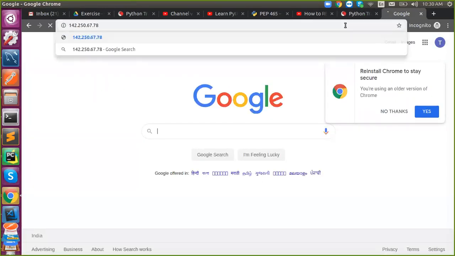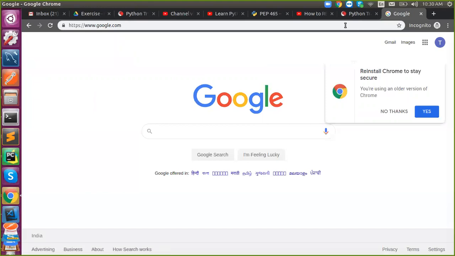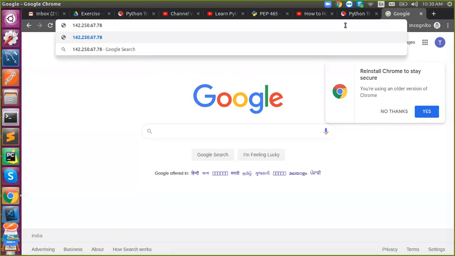So this is called the host address, the IP address. Each application is hosted on a certain machine. This is the machine's IP address. And what is a port? We can host a number of applications on your machine, right? So a port is nothing but a gateway, where you are trying to get into that certain machine, right?